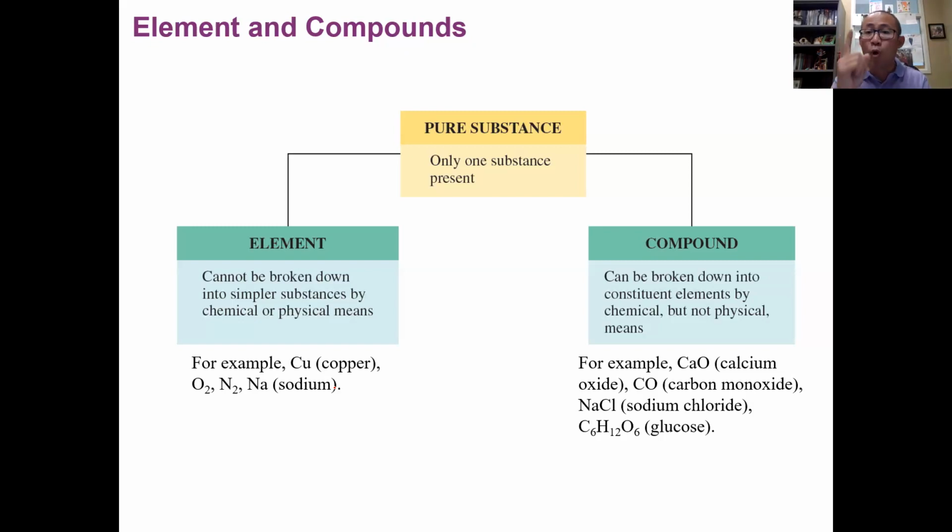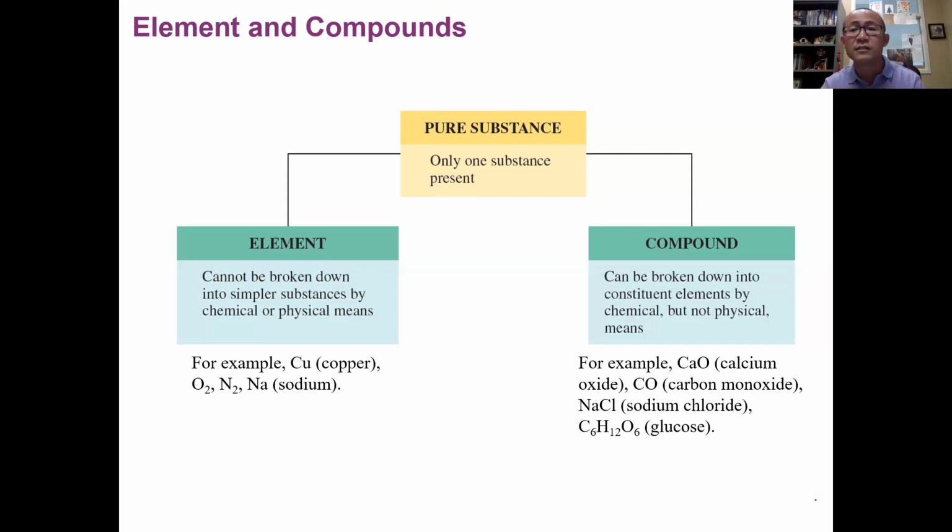The elements only have one element. That's why they cannot be broken down into simpler substances. We call those elements. Now, another type of pure substance is made by two or more elements combined together, like calcium oxide. Carbon monoxide is made by carbon and oxygen. Calcium oxide is made by calcium and oxygen. Sodium chloride is made by sodium and chlorine. And glucose is made by carbon, hydrogen, and oxygen, etc. So these substances are pure, but they're made of two or more elements combined together.